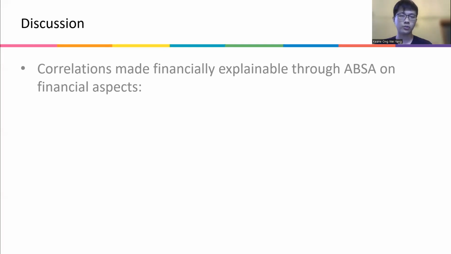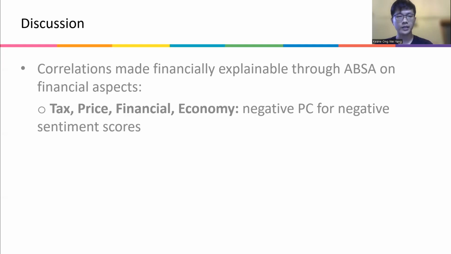Through the results we have obtained through this framework, we just want to have some discussion on how we have derived some form of explainability. We can see that through our aspects in combination with Pearson correlation, aspects such as tax, price, financial, and economy have a negative Pearson correlation for negative sentiment scores.